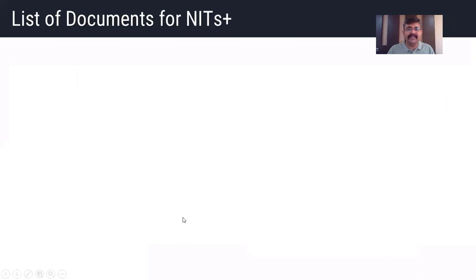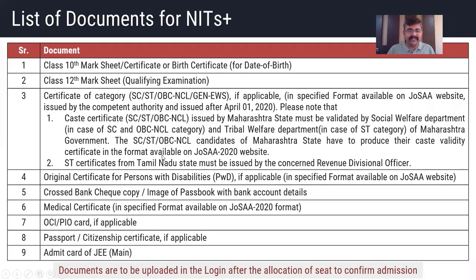Then this is the list for NITs. Only one extra document is required, that is the admit card of JEE Main. For NITs plus system, all the documents for IITs and NITs are the same except one, that is the admit card for JEE. And for OBC, SC, ST categories, for Maharashtra state, उनके लिए थोड़ा ये change है.